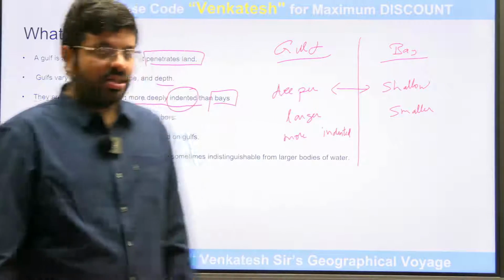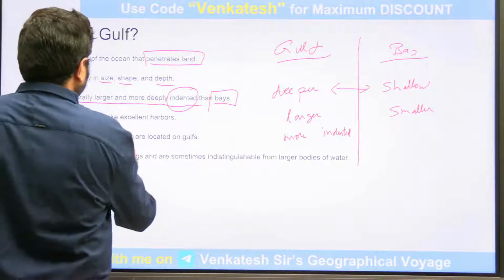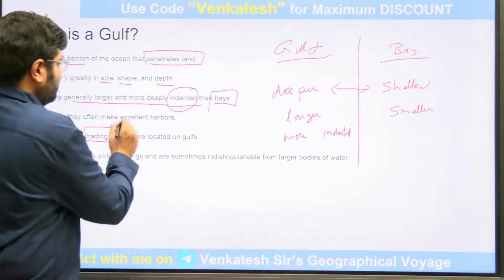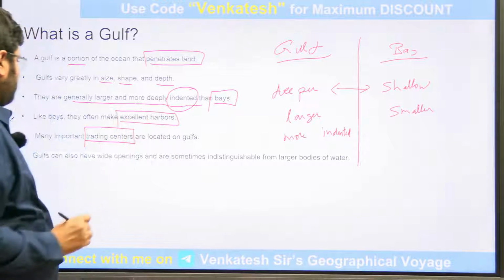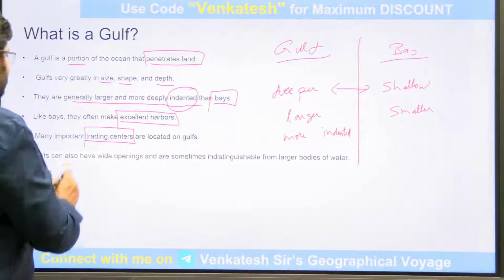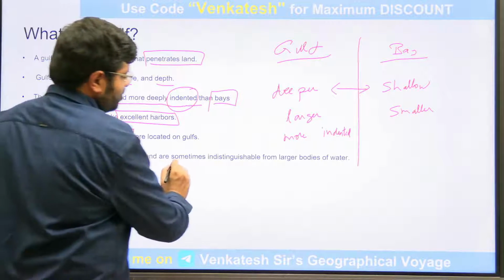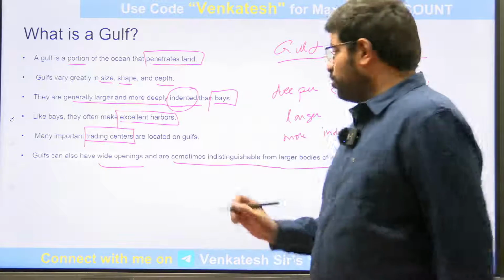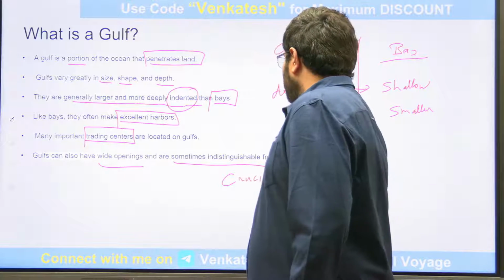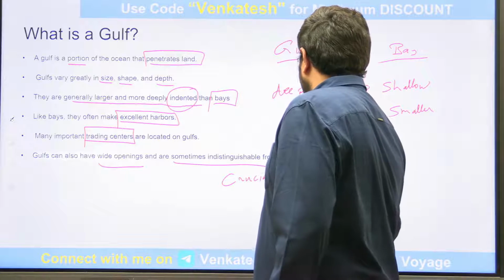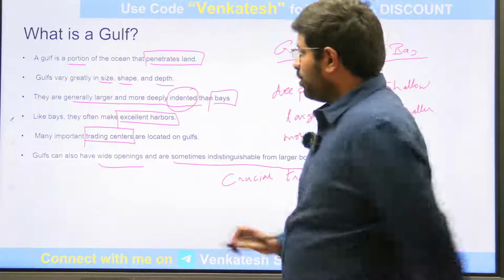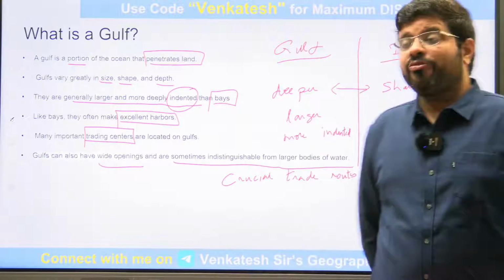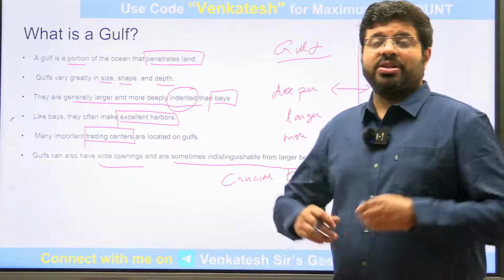They're very crucial because the gulfs and the bays are always located having a base of the important trading centers. You'll be having excellent harbors, and sometimes gulfs can also have wide openings, sometimes indistinguishable from larger bodies of water, and they'll be connecting the crucial trade routes. Now, why do we have to discuss these gulfs? Because they develop excellent harbors. This is where we'll be having the opportunity of ports. This is where we'll be having the opportunity of trade.